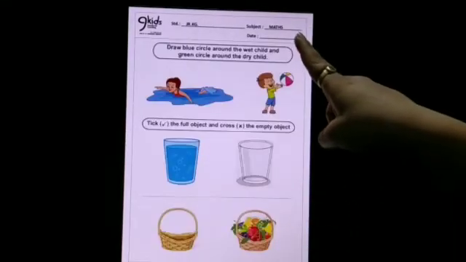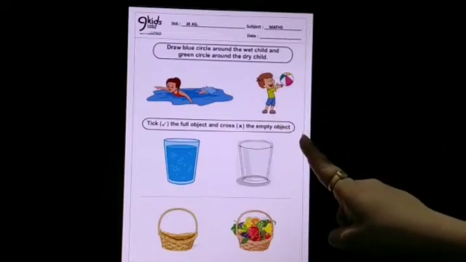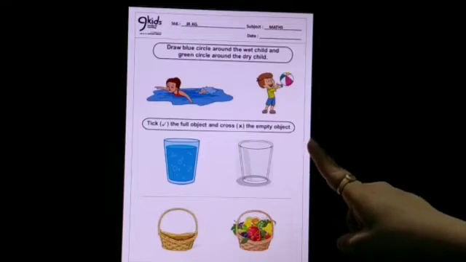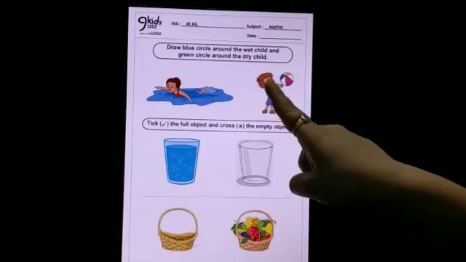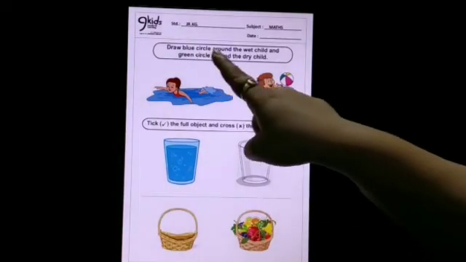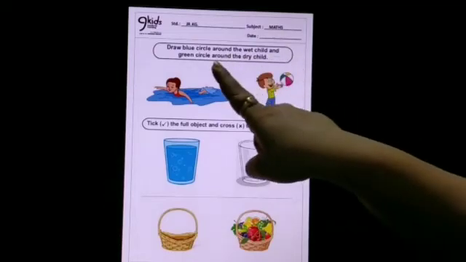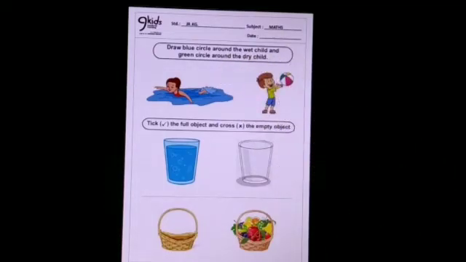Here is the second worksheet of maths. There are two different exercises in this worksheet. So I will explain you the first exercise. In this exercise, you will draw blue circle around the wet child and green circle around the dry child.